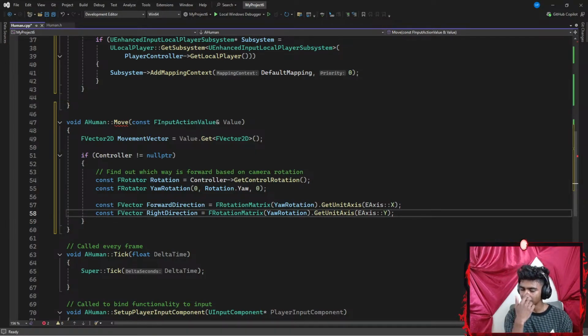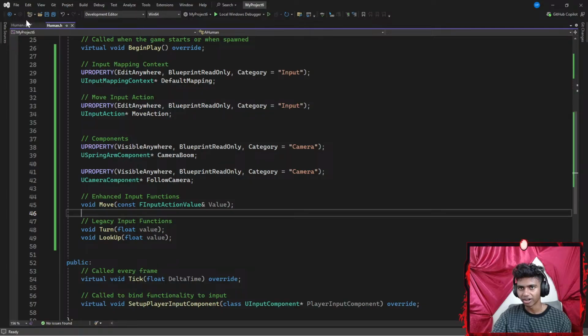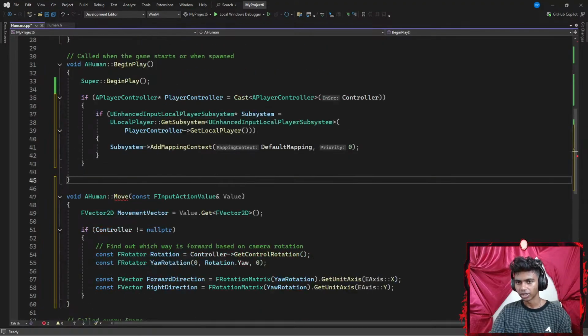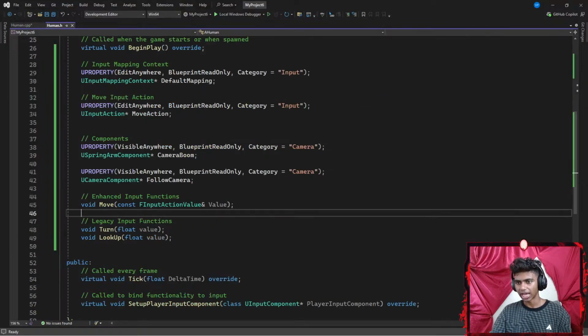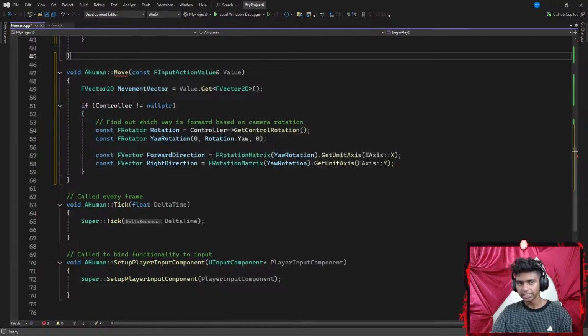There we go. I won't say this is hard to understand or memorize. Why does my Move method have a red underline here? Declaration is incompatible with the Move method. Const error, memory address of value declared at line 45. Did I miss a semicolon? Maybe not. FInputActionValue requires the address operator of my value. That is correct, right? I'll see if I run into an error later on. For the time being, it does look kind of correct.